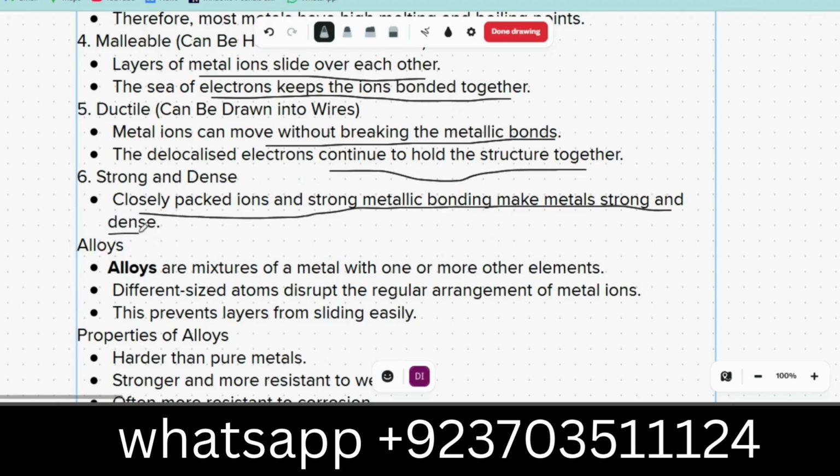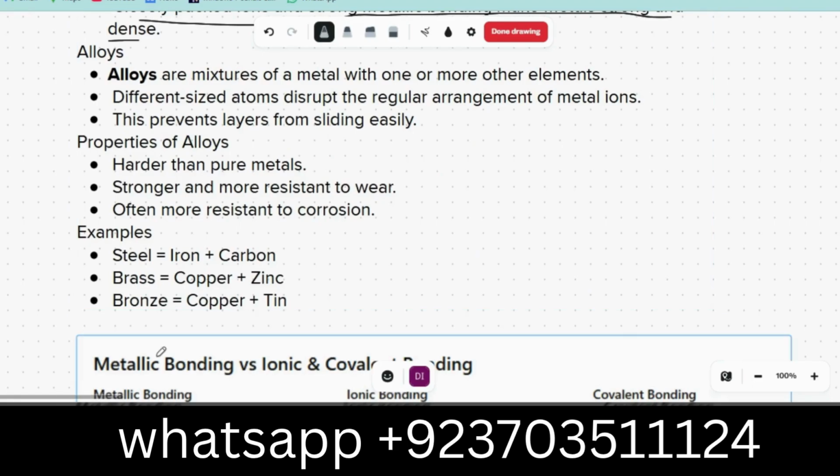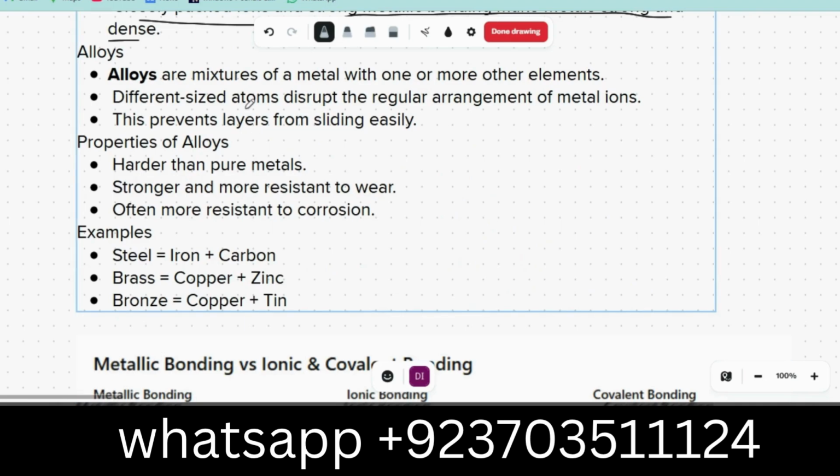Alloys. Alloys are a mixture of a metal with one or more other atoms. So if we add a metal to one or more other elements, that is called an alloy. Different sized elements disrupt the regular arrangement of metal ions and prevent the layers from sliding easily. Properties of alloys: harder than the pure metal, stronger and more resistant to wear, and often more resistant to corrosion.